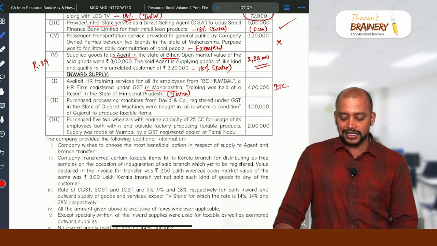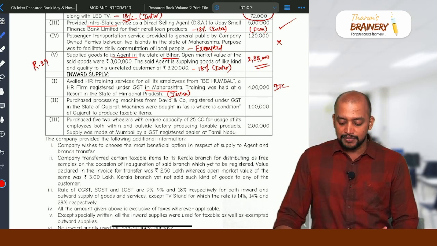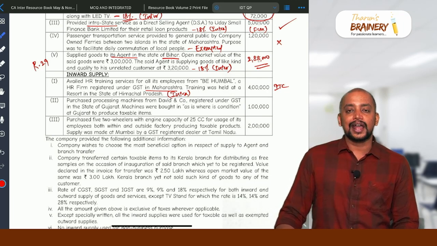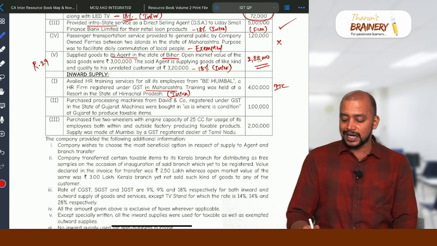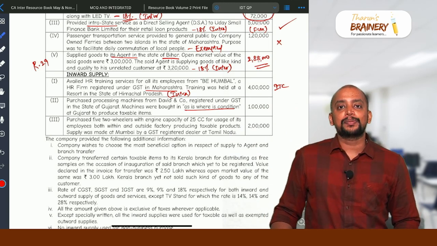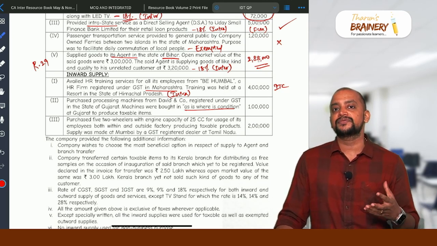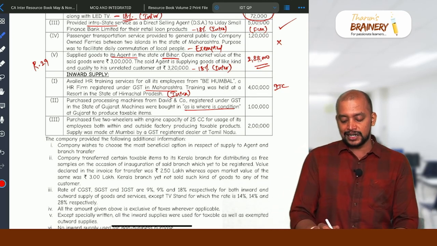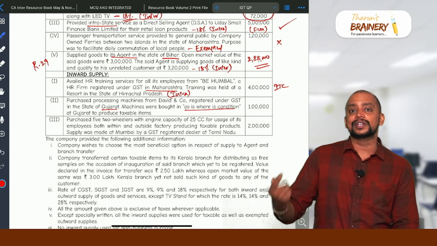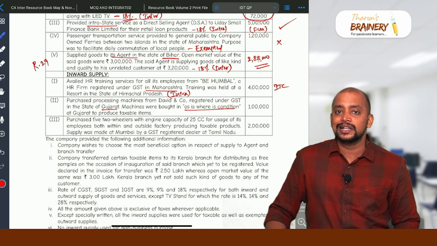And purchased processing machines from David and Company, registered under GST in the state of Gujarat. Machines were brought in as is where is condition at Gujarat to produce taxable items. Now, as is where is condition means wherever it is, there only it will be procured, which means supply does not involve movement of goods. When supply does not involve movement of goods, location of goods at the time of supply will be taken. Where is the supplier located? Gujarat. And what is the place of supply? Place of supply will also be taken as Gujarat, because as is where is condition means wherever the goods are located, that particular place only the sale is happening.